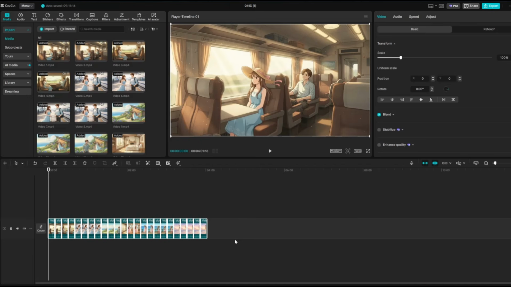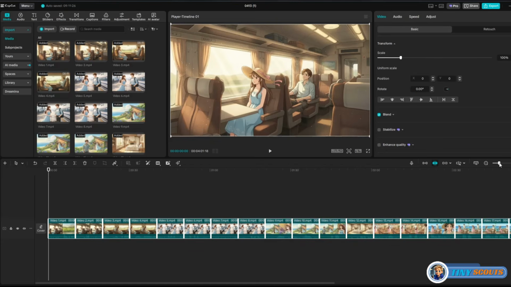Set the aspect ratio to 16:9 landscape, as it's the ideal format for long-form videos. Then turn off the main track magnet so you can freely move your clips around the timeline. Arrange and trim each clip to match your desired flow. Zoom in on the timeline if you need more precise placement.